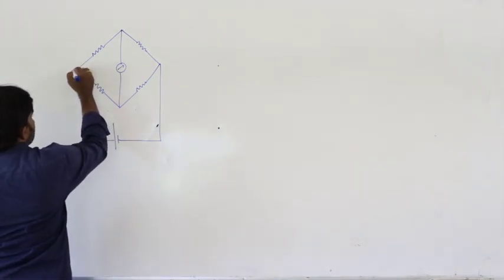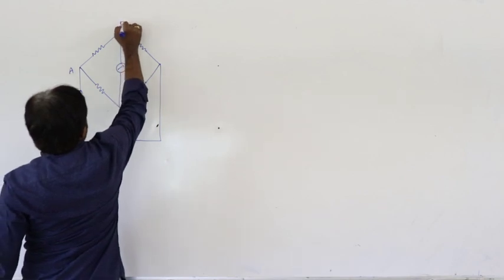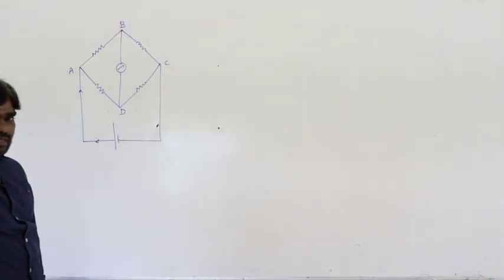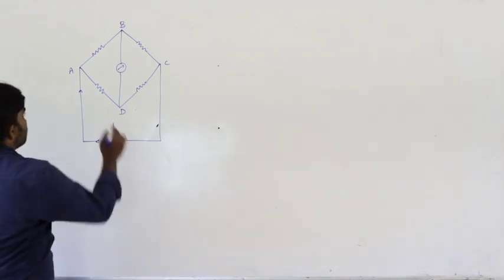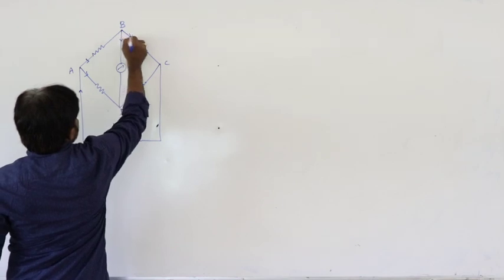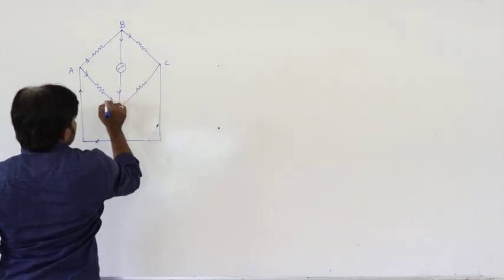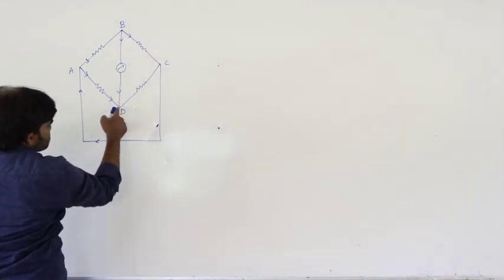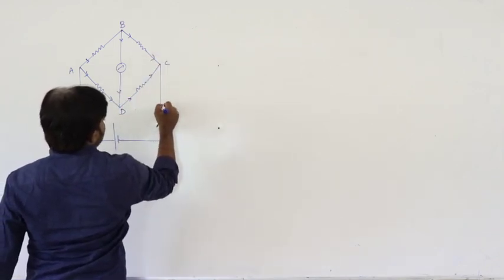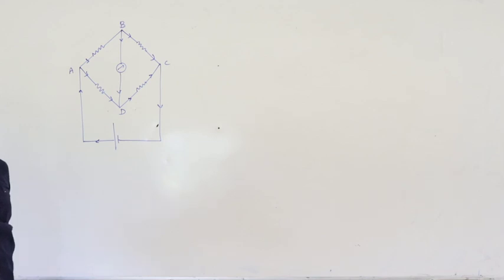Here let us say A, B, C, D. This is the situation. Here the current divides, here also the current divides, and passing through this junction D it is combined and the same amount of current passes like this. So this is the situation of the Wheatstone's bridge.